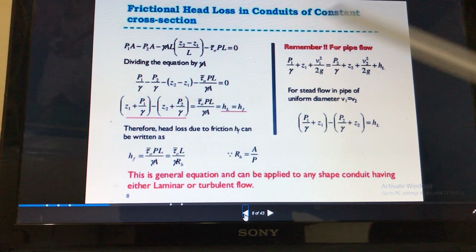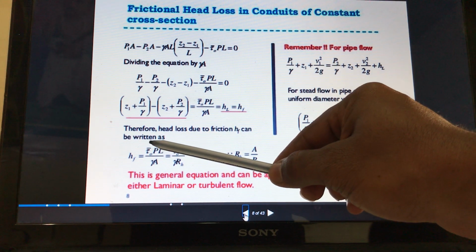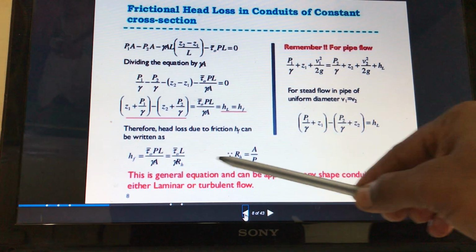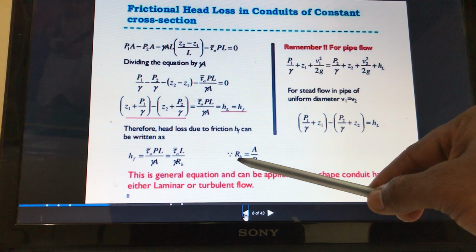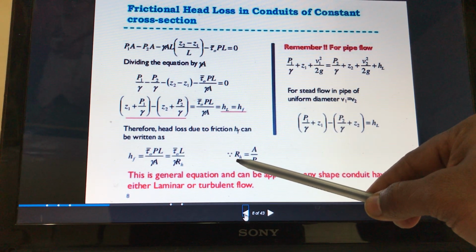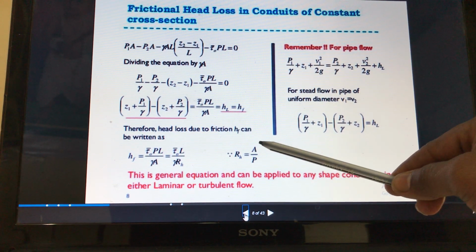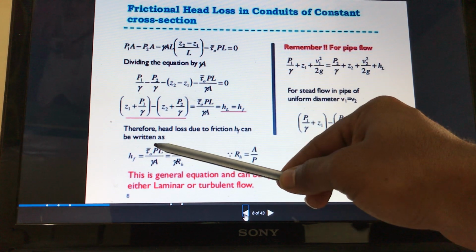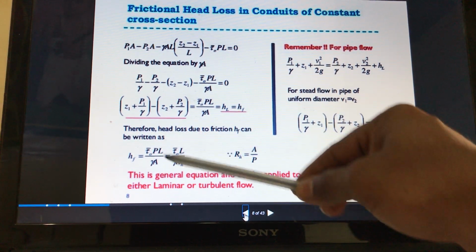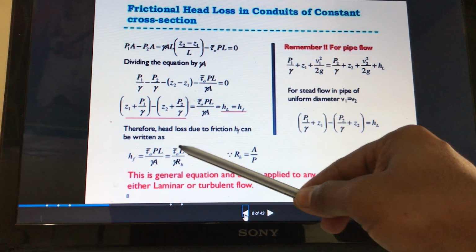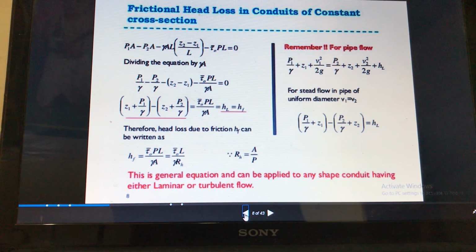Now for P by A, we know the equivalent diameter or radius, the hydraulic radius or hydraulic diameter, which can be calculated using the area to perimeter ratio. Now instead of area to perimeter, we can write 1 upon RH. So it will become tau into L divided by gamma into RH. This is a general equation and can be applied to any shape of conduit having either laminar or turbulent flow.